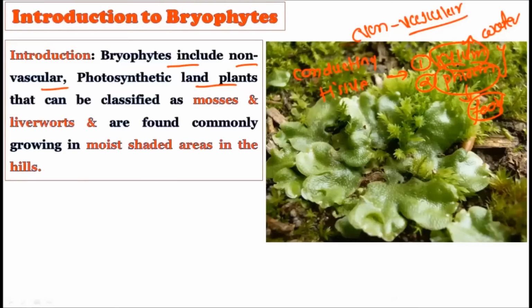But both of these conducting tissues, the xylem and the phloem, are absent in the bryophytes, as they are in the algae. So bryophytes are rightly described as non-vascular, because they lack xylem and phloem.